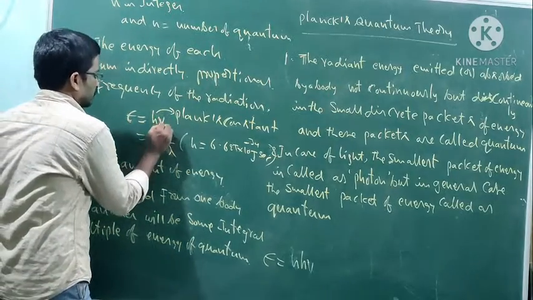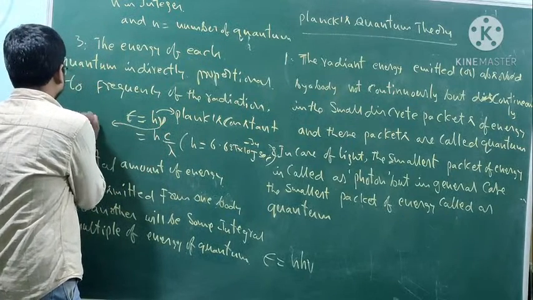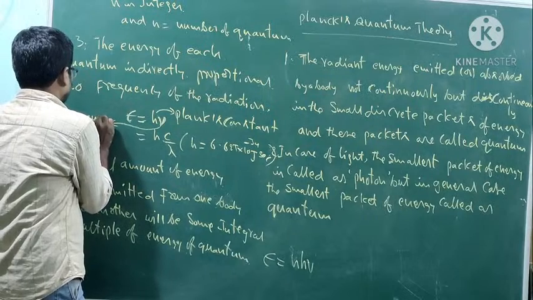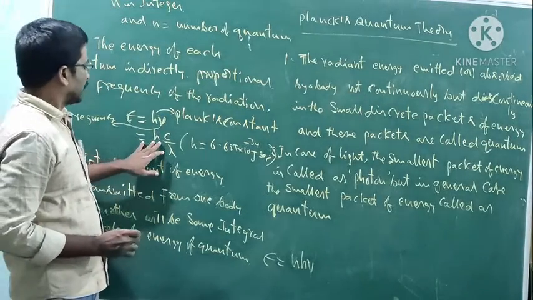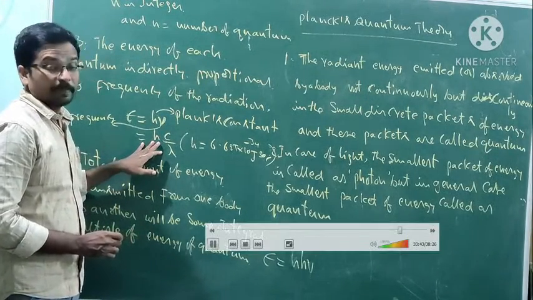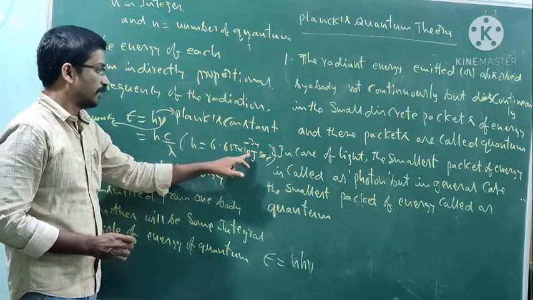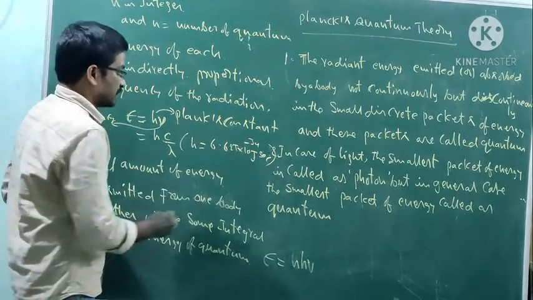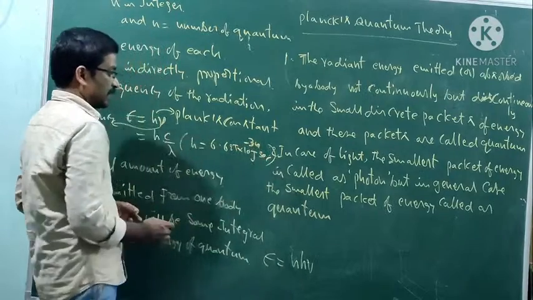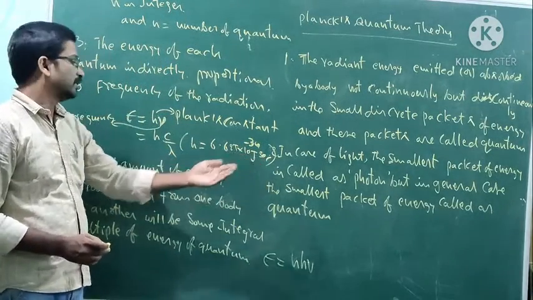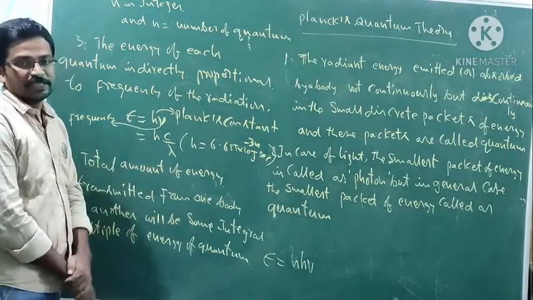Frequency is known as nu. Okay, nu is frequency. Next, h is a constant, known as the Planck constant. h is equal to 6.625 into 10 to the power of minus 34 joule second. Okay, joule second.